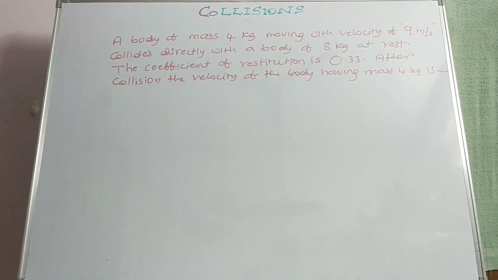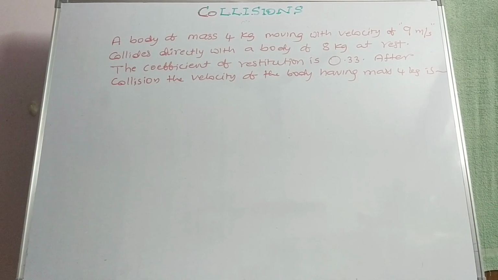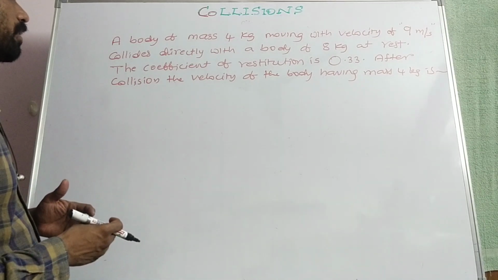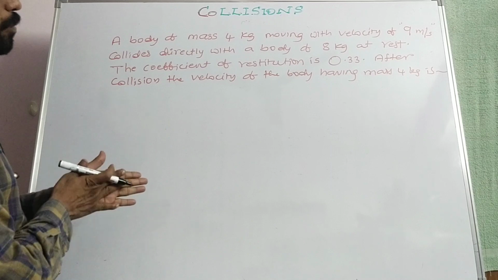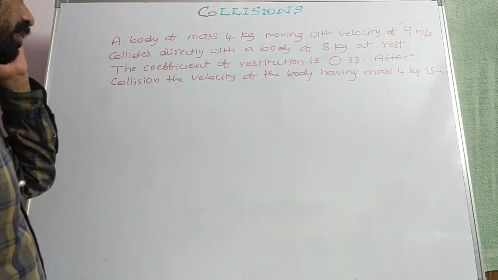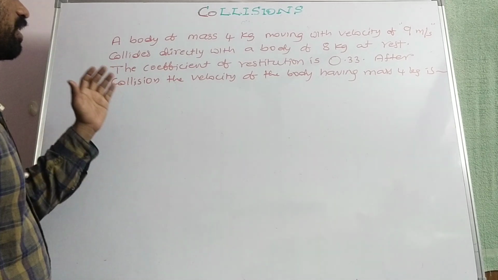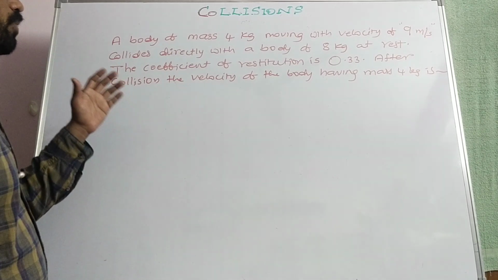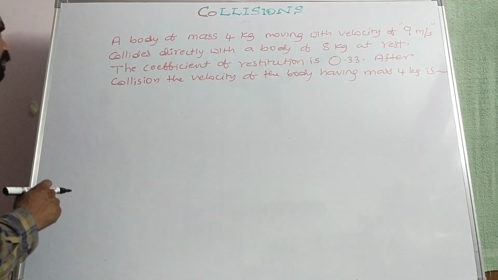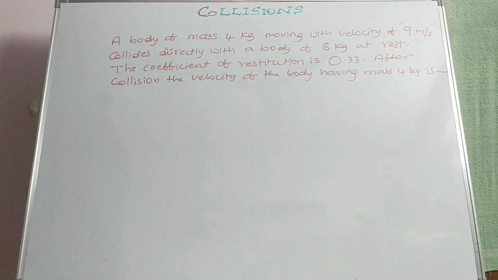Now here is the question. A body of mass 4 kg moving with a velocity of 9 meter per second collides directly with a body of 8 kg at rest. The coefficient of restitution is 0.33. After collision, the velocity of the body having mass 4 kg is. Here we have to find the velocity of the 4 kg mass.